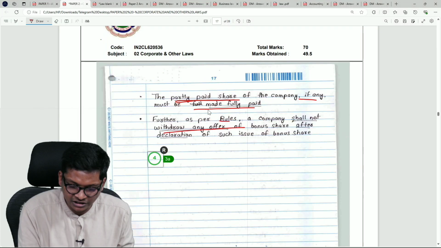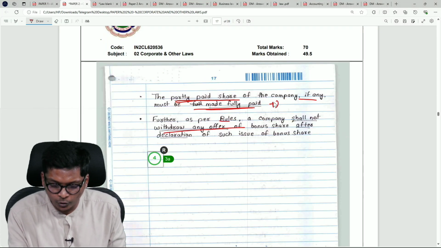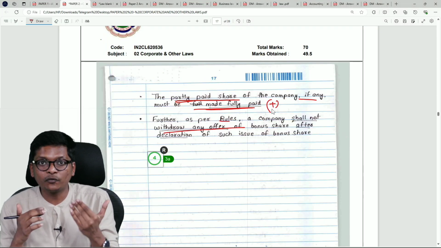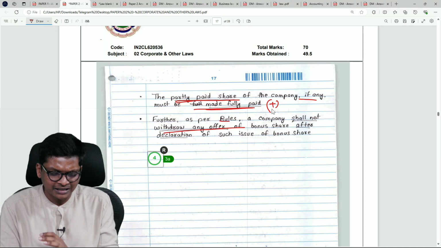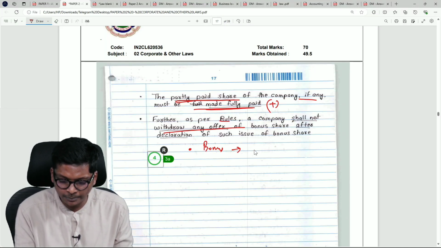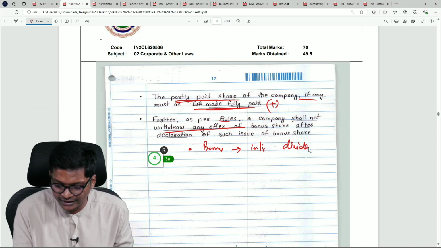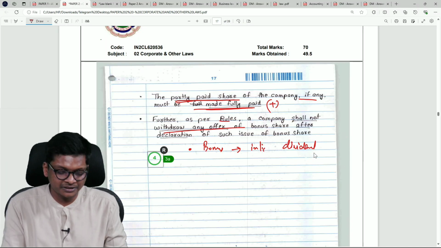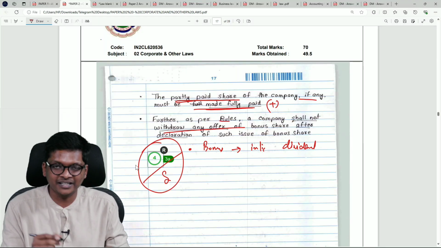That partly paid up shares shall be made fully paid up, and additionally one more point, company can issue only fully paid up shares as bonus. And one more point is missing, bonus shares shall not be issued in lieu of dividend, meaning you can't declare dividend and give bonus share. That one point is missing. Student got 4 out of 5.